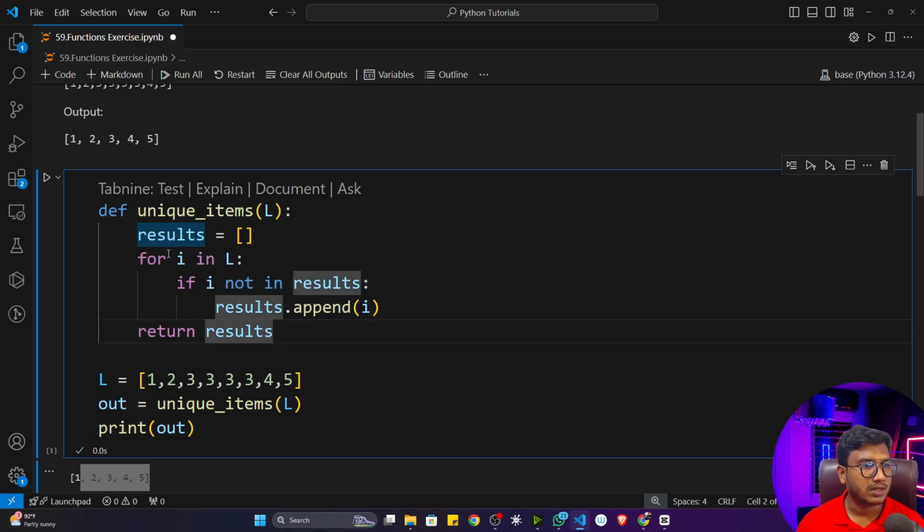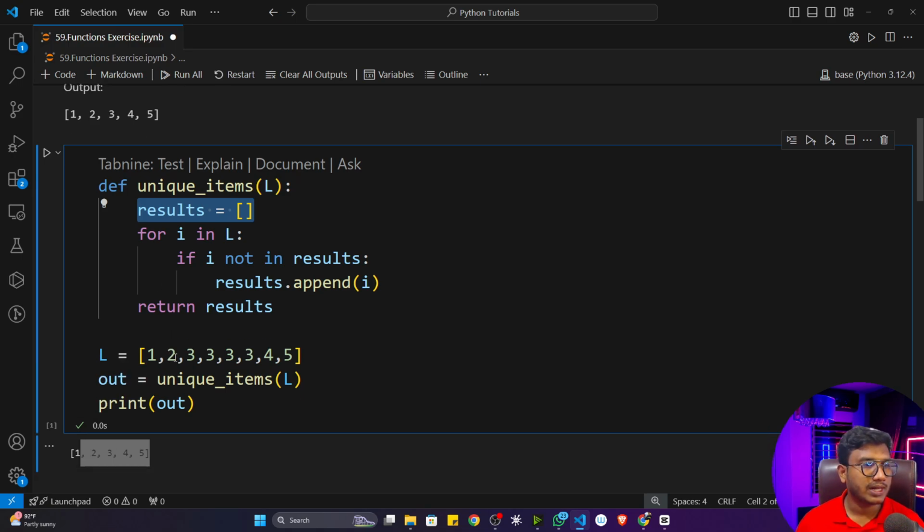Okay, that means it checks whether 1 is available inside result or not. Initially result would be empty, it's not there, so it will append it inside this particular result list. Then 2 will come. 2 is not there inside the result, so it will append 2 to the result list.